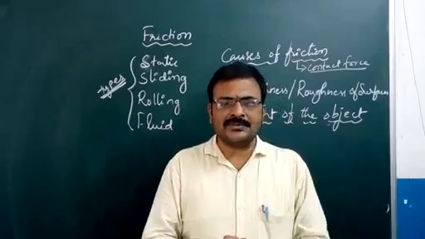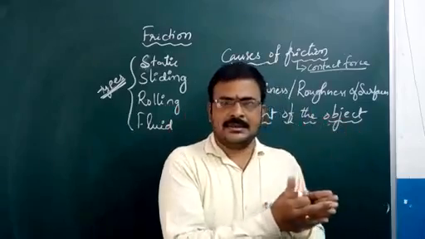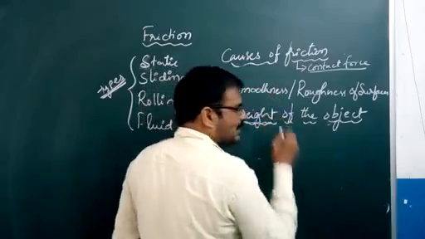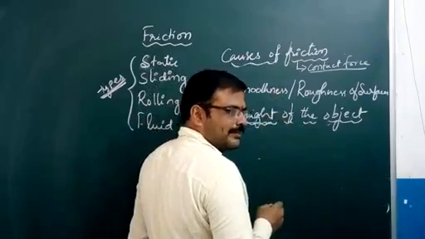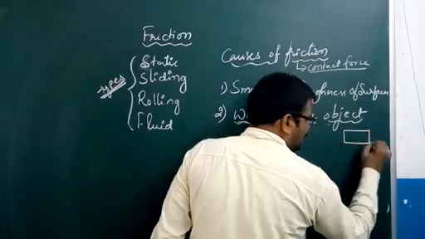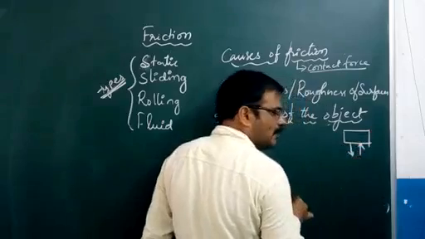Why is it becoming difficult? All three are the same size, but because of the weight acting on the body, that is the gravitational pull, there are two forces acting upward and downward.